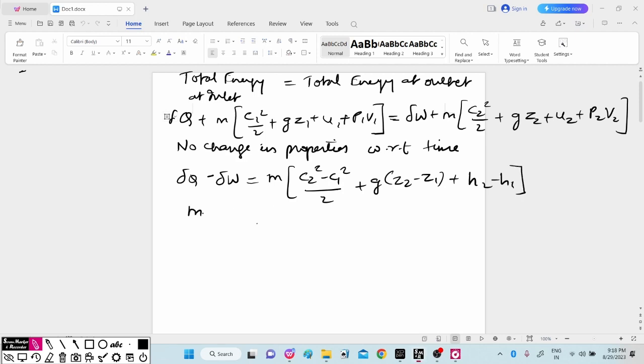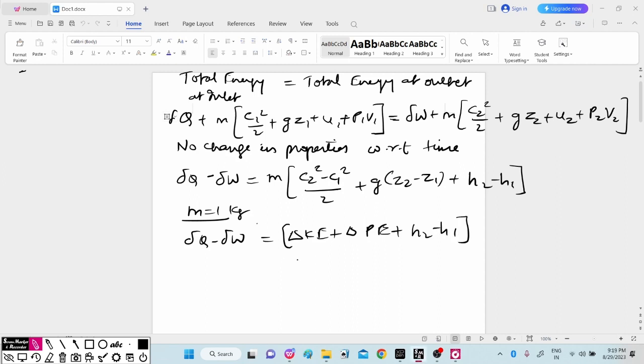If you consider the mass as 1 kg or unit mass, we can write down del Q minus del W is equal to change in kinetic energy plus change in potential energy plus H2 minus H1.